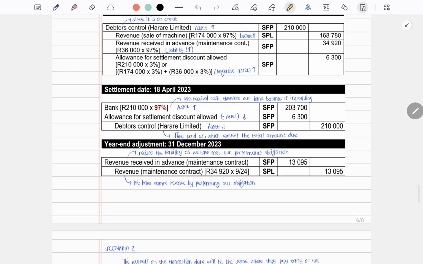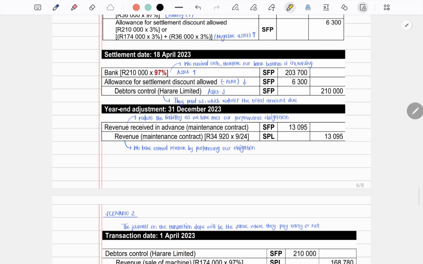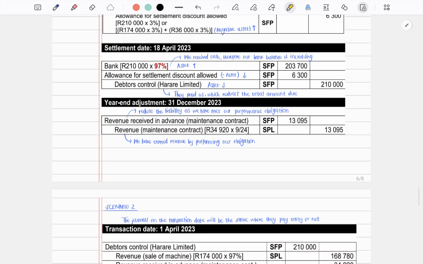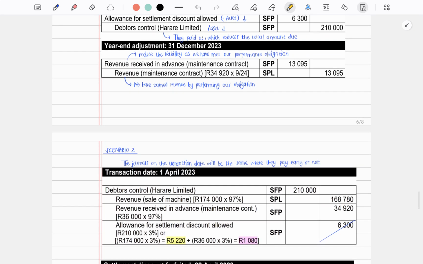Let's move on to scenario 2, when Harare Limited does not qualify for an early settlement discount. You can see that on the transaction date, the accounts have the same transactions as in scenario 1. Our debtors control account has the full 210,000 rand. We only recognize the revenue from the sale of the machine.